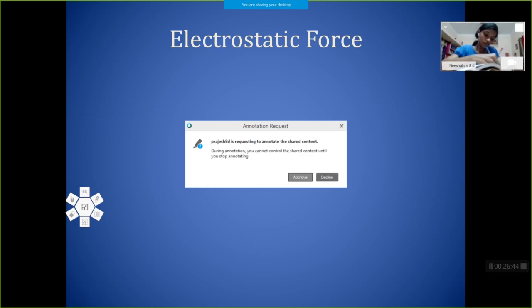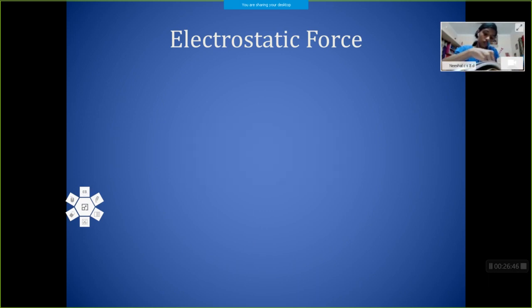The next one is electrostatic force. What do you mean by electrostatic force? In the name itself, you can see electrostatic. Electro means something related to electric field and static means stationary. Electrostatic means the force exerted by stationary charges. That is called the electrostatic force.